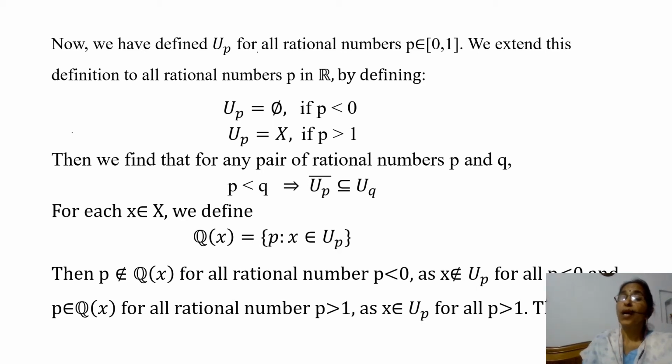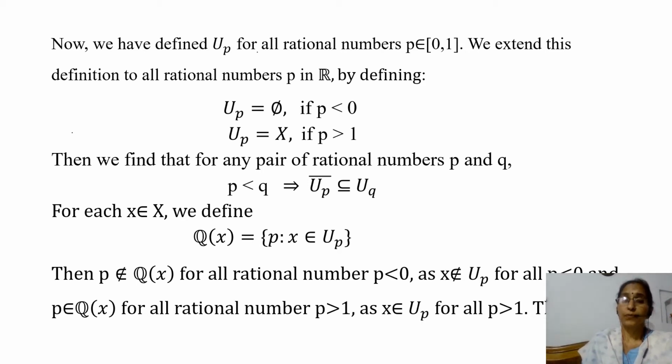If p and q are rational numbers less than 0, then U_p and U_q both are empty, and so this condition is satisfied. And if p is less than 0 and q is greater than 0, then since U_p is equal to phi, this condition is also satisfied. If p is less than 1 and greater than 0, and q is greater than 1, then U_q is equal to X, so this condition is also satisfied.